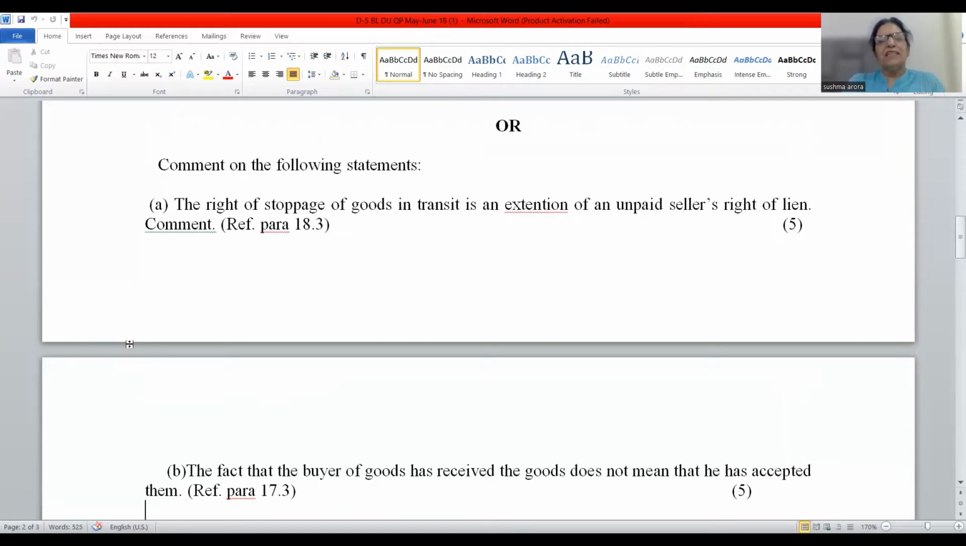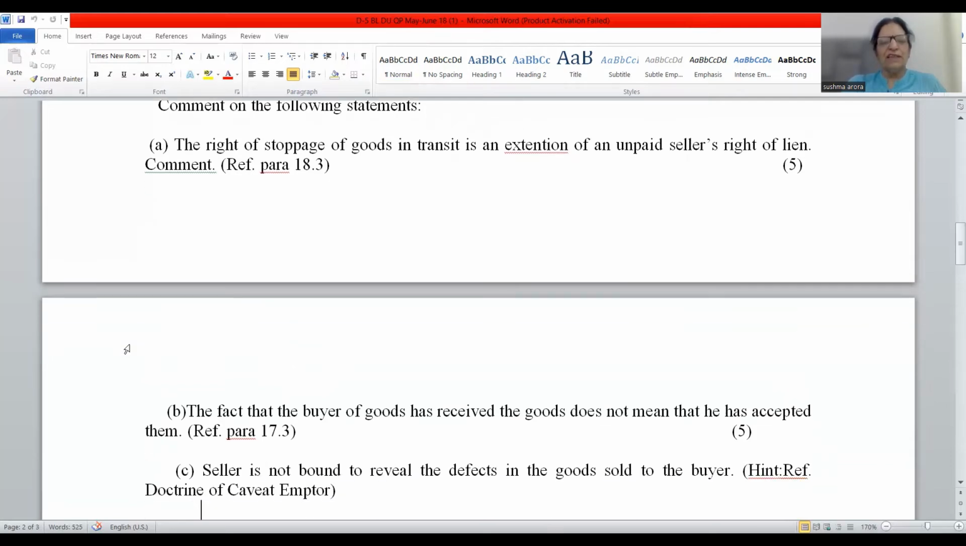The right of lien is possessory in nature. So long as the goods are in the possession of the unpaid seller, he can exercise this lien. But once he has lost possession, he has also lost the right of lien. Here the right of lien ends, then the second right commences, which is known as the right of stoppage of goods in transit. It is very right that it is the extension of the unpaid seller's right of lien.